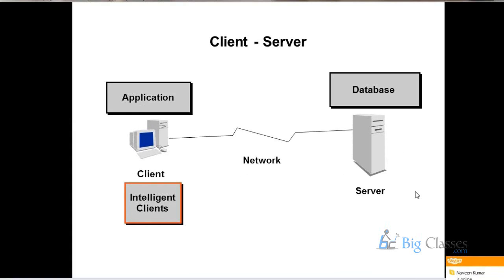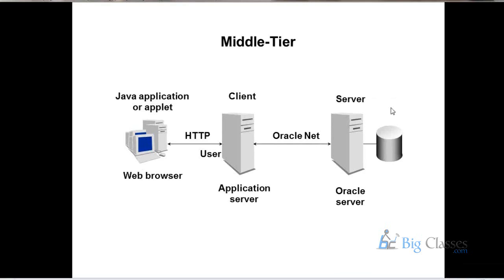So here we have a two-tier architecture. Applications can connect to the database by using some network. I think you can see here: network, application and database. Okay, and this is a middle tier architecture.